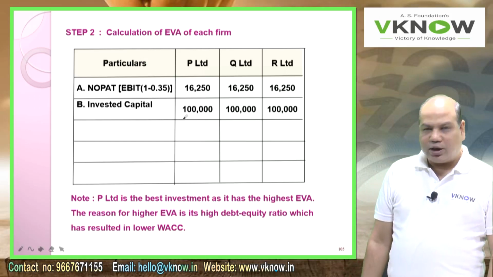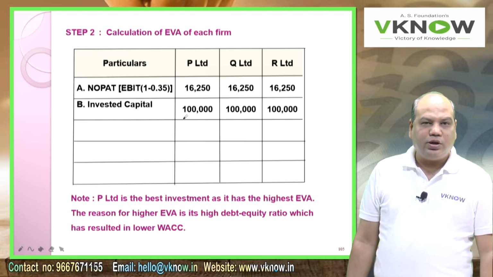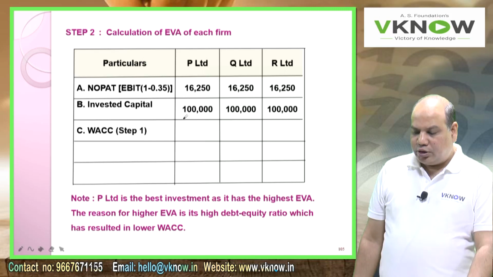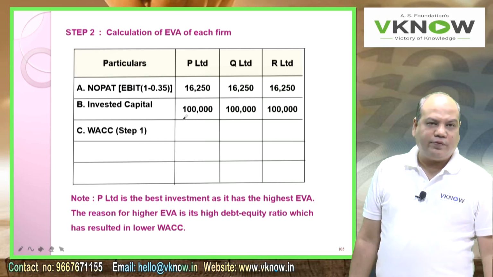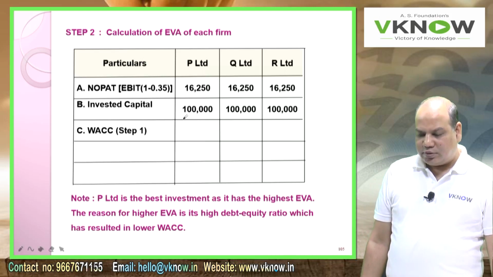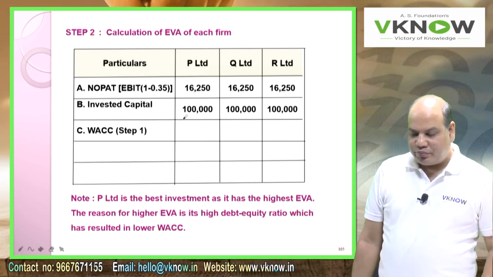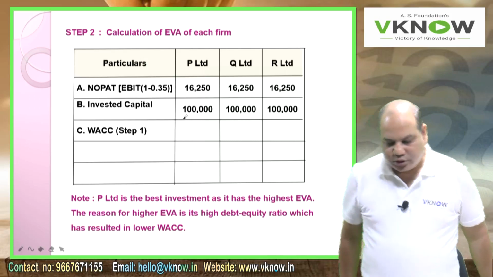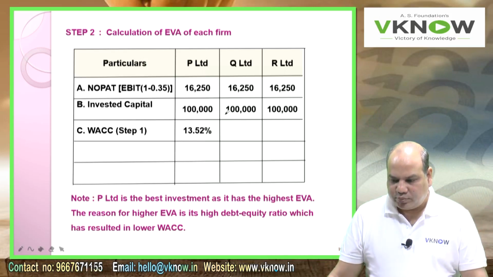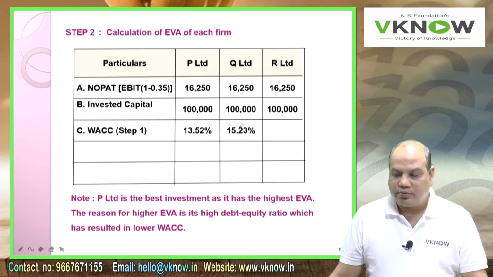Point B, invested capital, is the same for all three firms. All three firms are similar, but internally their debt equity ratios are different. The total amount of capital invested is 1 lakh. Point C, WACC from step number 1: 13.52%, 15.23%, 17.95%.